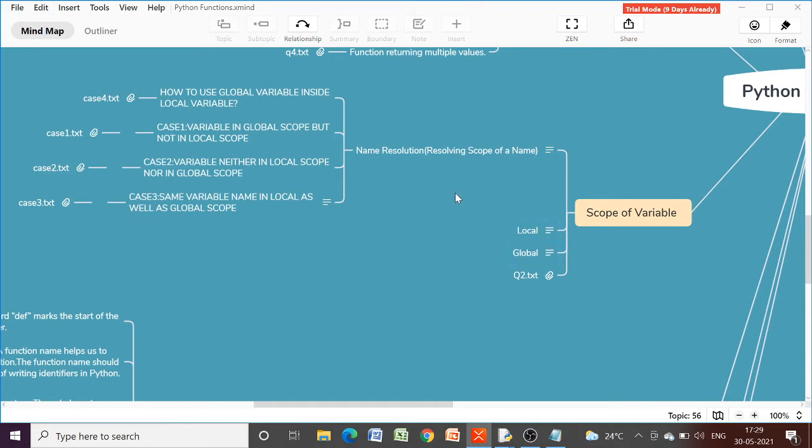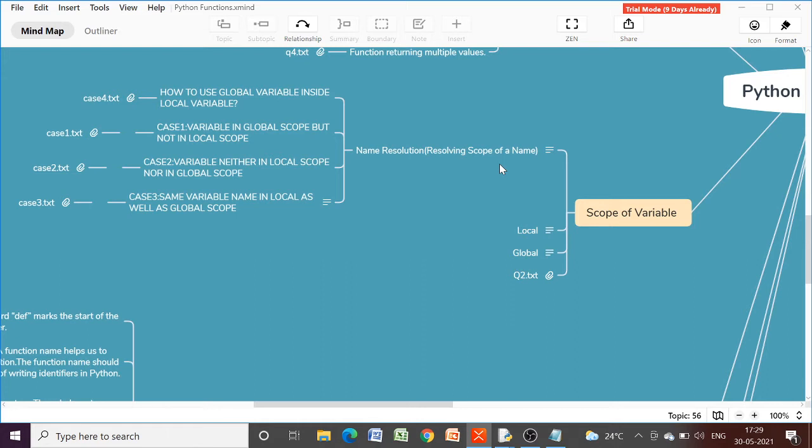So one again very important concept that has been given in your syllabus is name resolution, or resolving scope of names. So what is the use of this and what is the significance of this? Let us try to understand this. For example, for any name reference within a program, when we access a variable from within a program or a function, Python follows some name resolution rule.